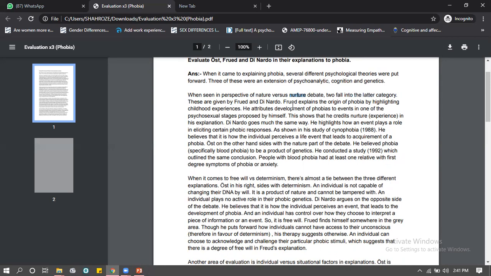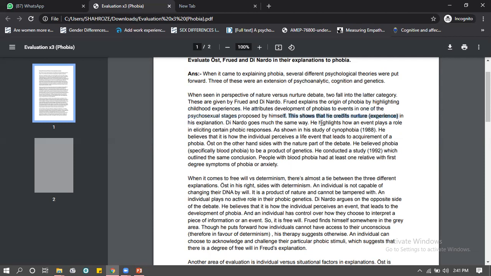And now she's going to tell us why. She's not going to leave it at that. So Freud says that phobia comes from childhood experiences. All right, that's the start. Then she's going to elaborate on what happens in childhood experiences. She's going to tell it: events that come under the psychosexual stages. This is very, very good because she used Freud's evidence to quote why Freud is nurture. Because which childhood experiences particularly come in? She said these childhood experiences come in, using correct terminology. So this is completely fine. This shows that it leans toward nurture.